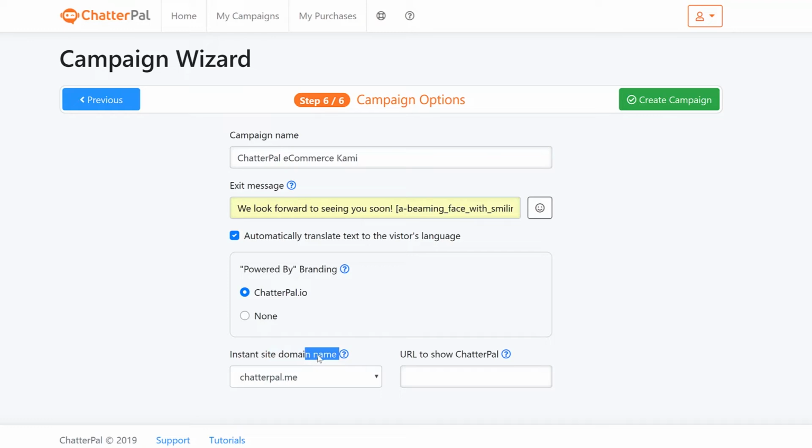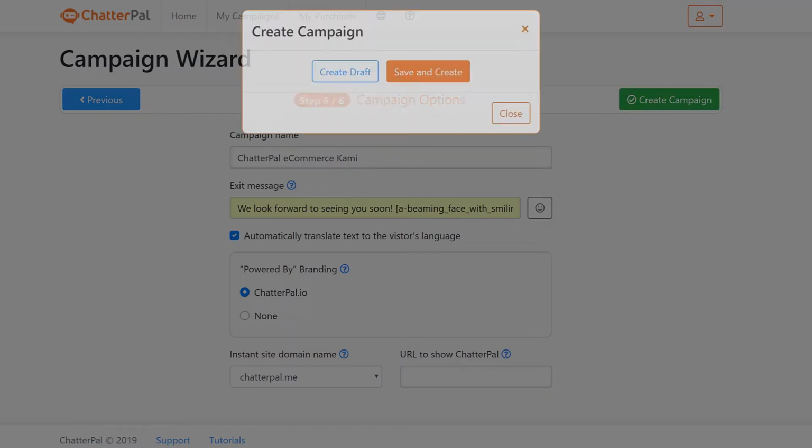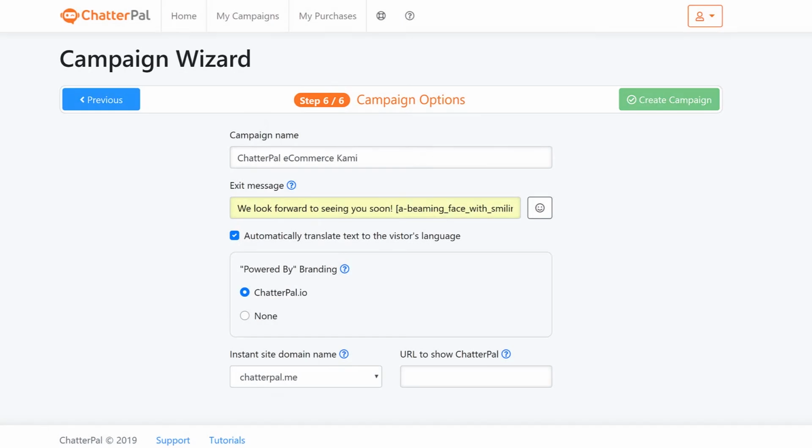You see that instant site domain name option? This one right here is the actual instant live link technology, where you can start sharing these links without having to embed this on your own websites and so on. If you, let's say, wanted to quickly share it in social media or embed your ChatterPals on other sites and leverage other content, you can start sharing this in social media, your email lists, or even any advertising campaigns of your choice. So all you have to do is click create campaign, and I'm just going to click save and create, and boom, you're done.